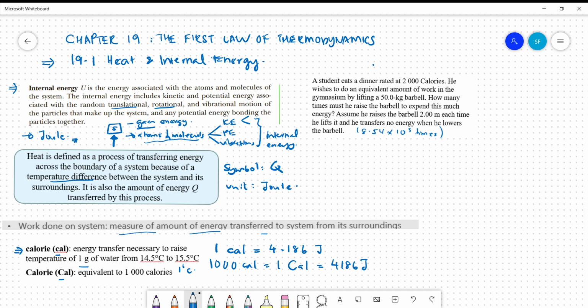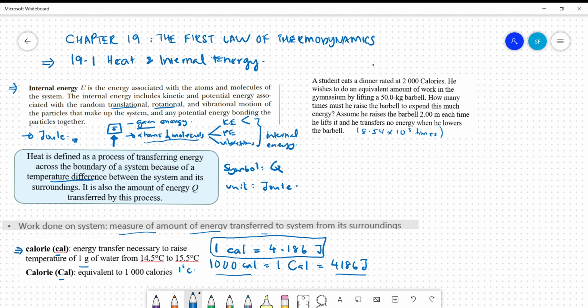To relate calorie with joule, we use this conversion: 1 calorie equals 4.186 joule. For big C, 1 big C equals 1000 calories, and it equals 4186 joule.